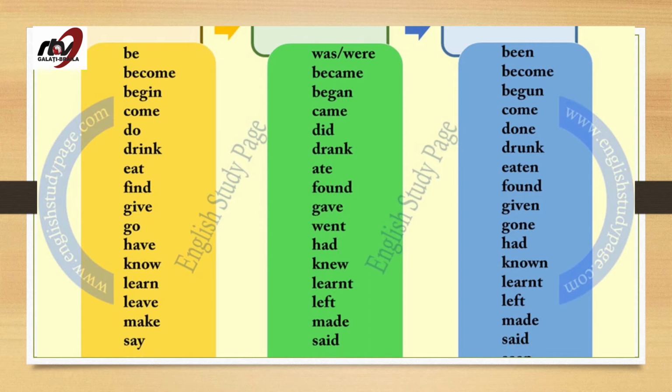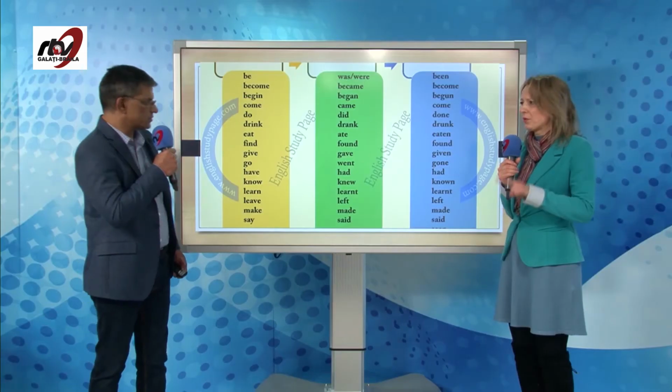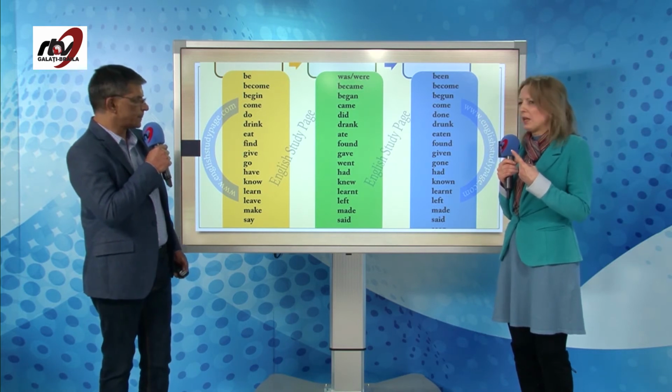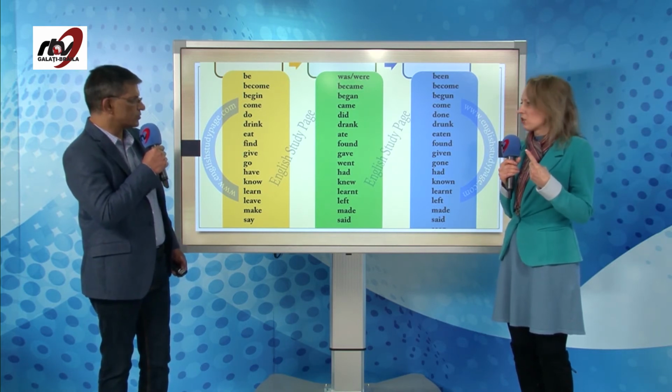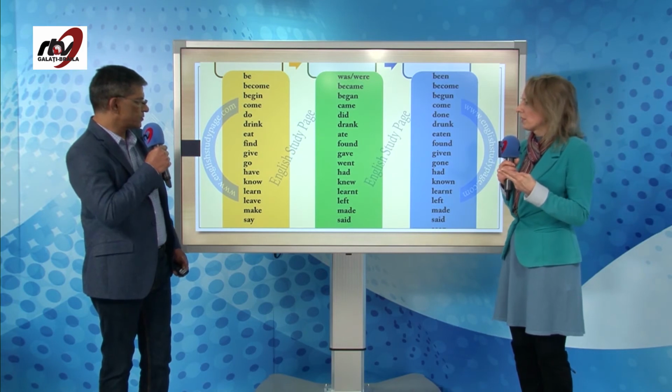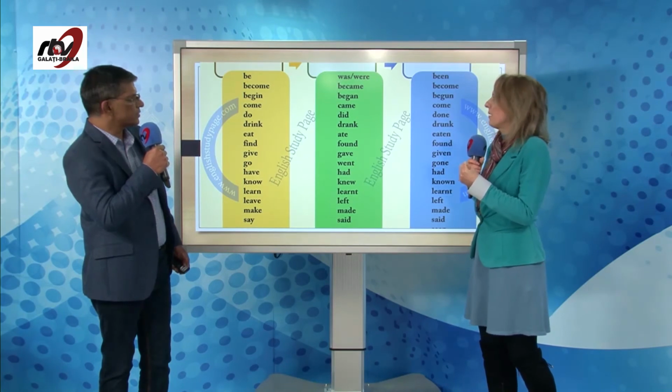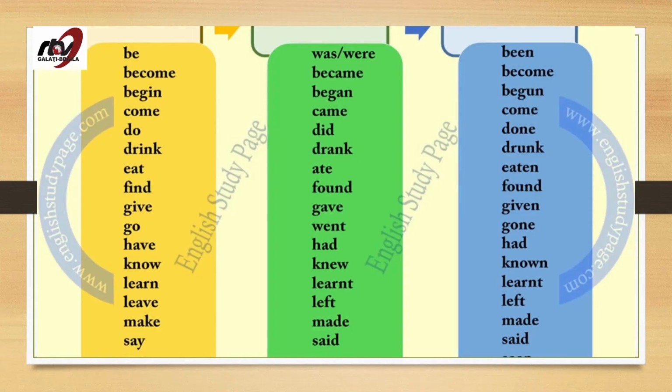Give, gave, given. Go, went, gone. You can see there are three types of verbs: with three forms, with two forms, or with one form. With one form, for example: cut, cut, cut; shut, shut, shut. With two forms, for example: come, came, come. The first form is came, and the last one is the same as the first. And with three forms, we've got go, went, and gone.